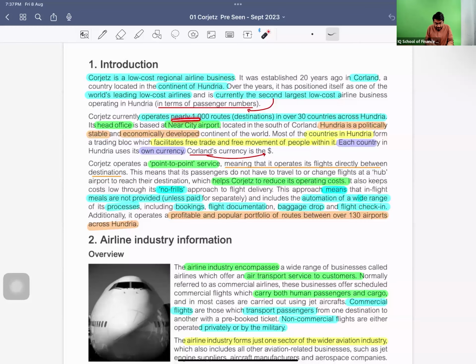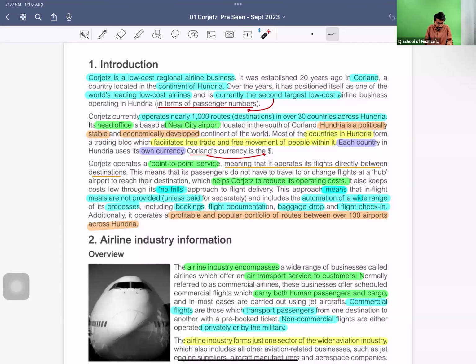It operates nearly 1,000 routes. That means destinations over 30 countries across Hundria. They operate through 1,000 destinations within the 30 countries across Hundria. So in Hundria, there are many countries, right? Its head office is based near city airport, located in the south of Courland.